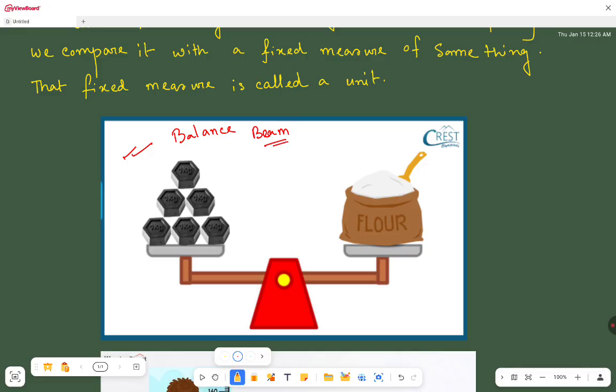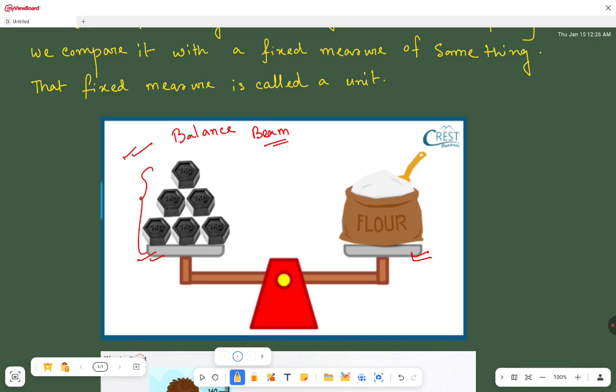This is called a balance beam. Now what he will do, this is called a pan, a pan of the balance beam. In one pan he will put the standard weights. Now you can see these are the standard weights.